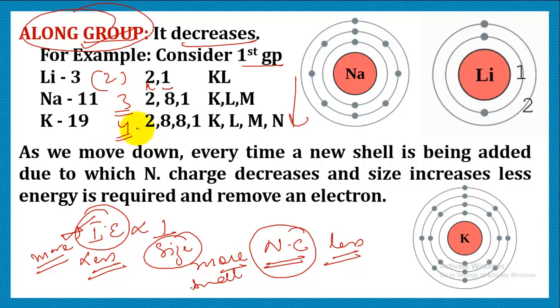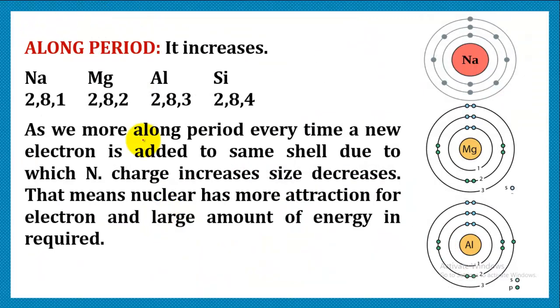Addition of a shell means that its size is increasing and nuclear charge is decreasing. If the nuclear charge is becoming less, obviously the energy required to remove the electron will be very less. Therefore, along the group, size is increasing, and therefore ionization energy decreases down the group. That means lesser energy can easily eject the electron from the outermost shell of an atom, but it occurs only when the atom is in its gaseous state.